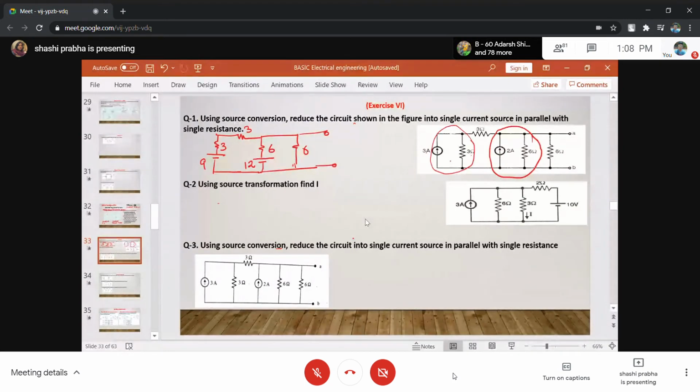Okay, now can you further simplify this one? अभी देखो ये हो गया ना, when I converted this into a voltage source and this into the voltage source. Now this 3 and this 3 can be taken as in series and this becomes 6. Now the circuit becomes 6 and 9, then it is 6 and 12, then this is 6. Is it?